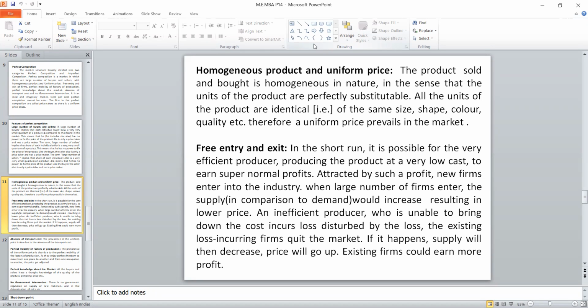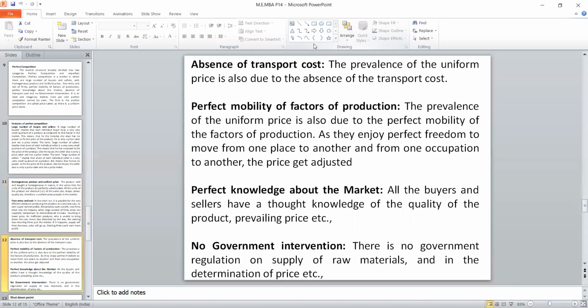If these three conditions are there, then it is called a pure market. The fourth condition is absence of transportation cost. As we said, there is uniformity in the price. So if you add the transportation cost, the price will differ. So we have to ignore the sales promotion cost or transportation cost. Then only we can maintain the price uniformity.